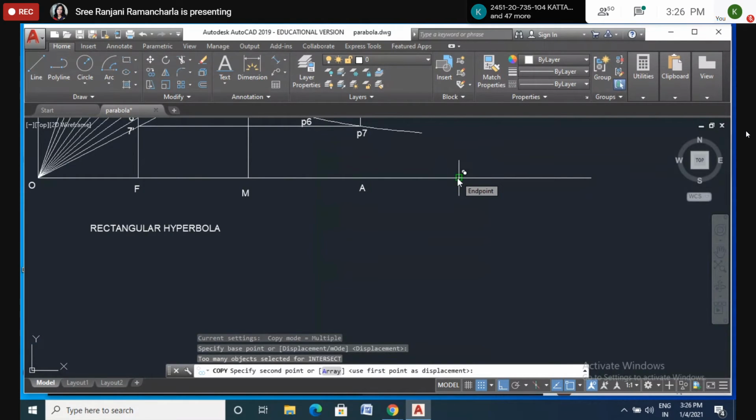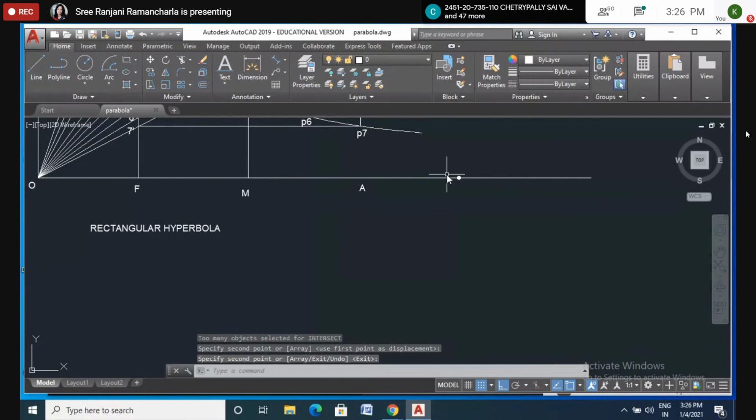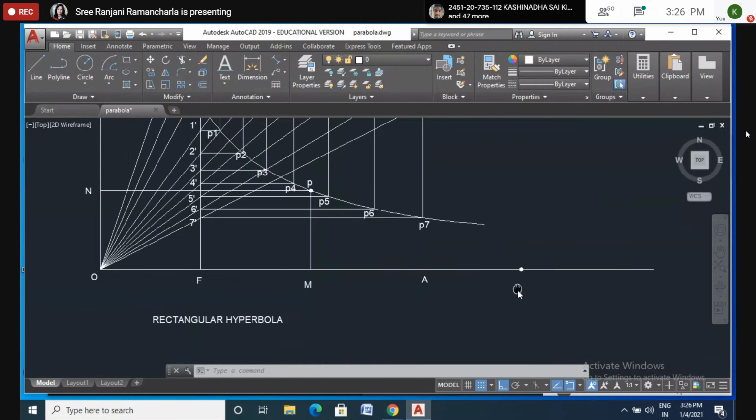I drew the line OM, and I got something like 600. The same length I got here also. So that is this point. With a compass you can make it. You measure this OM, not with a scale, and mark it here. You'll get the same length. Let me call this M1. Later on I will take this as M1.